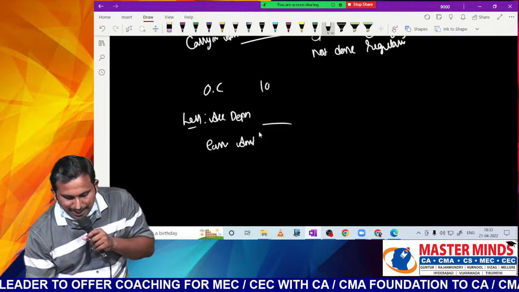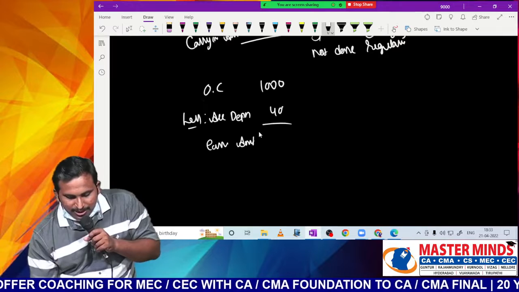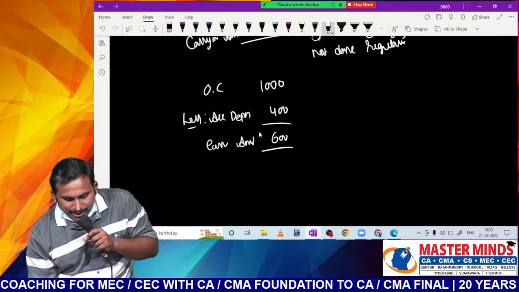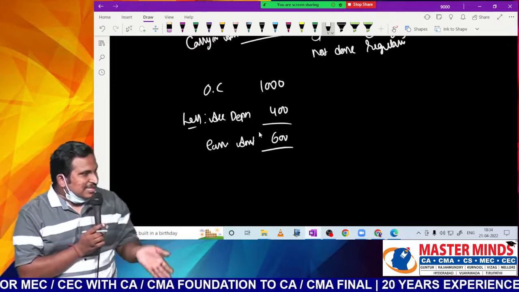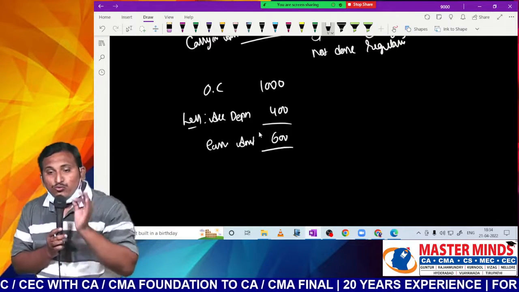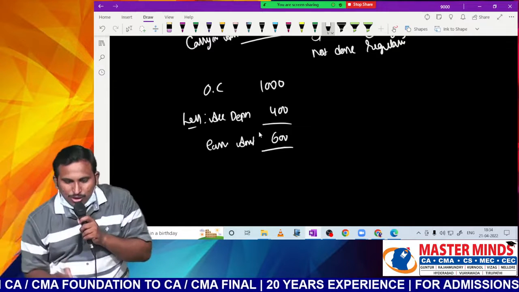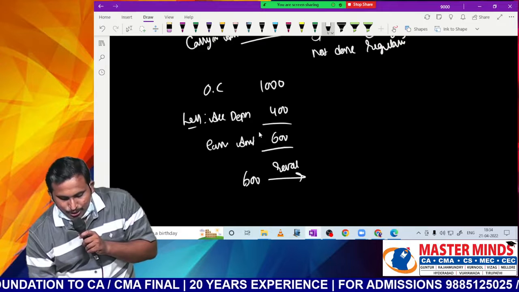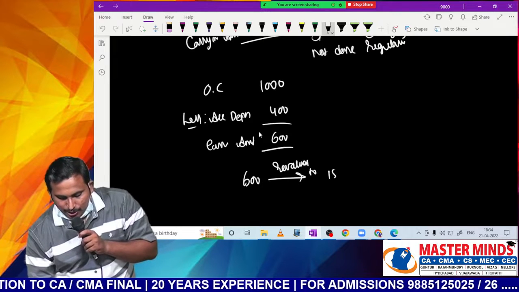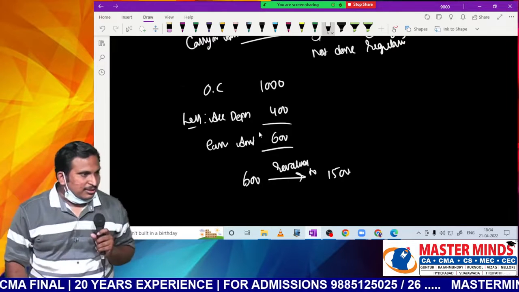Let us take some values. Let us say the original cost of an asset is 1000, accumulated depreciation is 400, so the carrying amount will be 600. Now what we thought is that this asset is to be revalued to 1500. The 600 worth asset should be revalued to 1500. Now how will the entry happen? What is the accounting treatment?